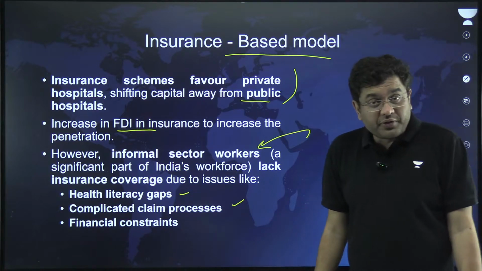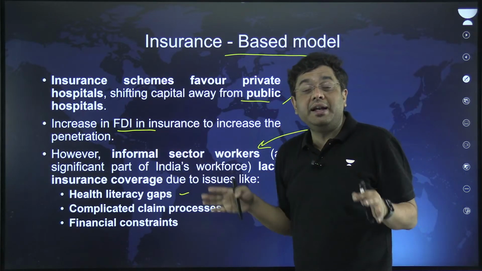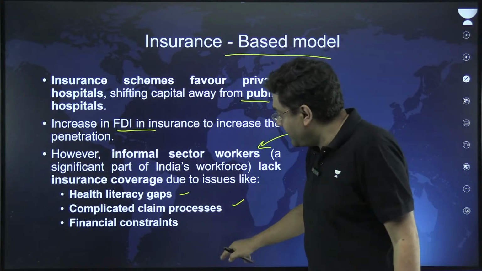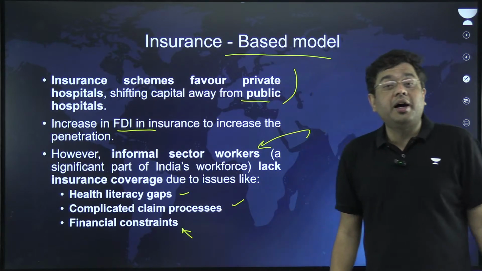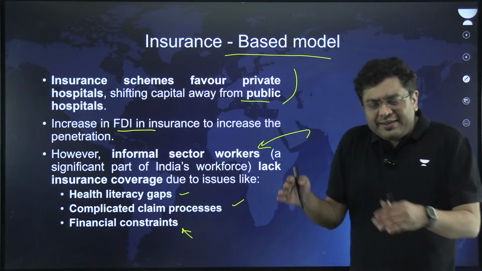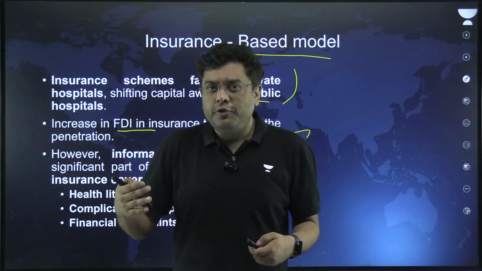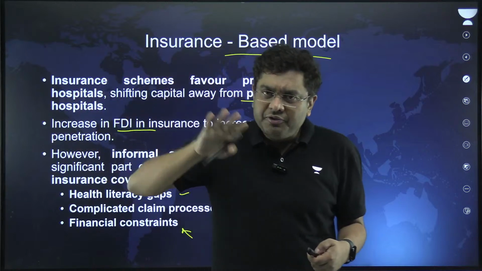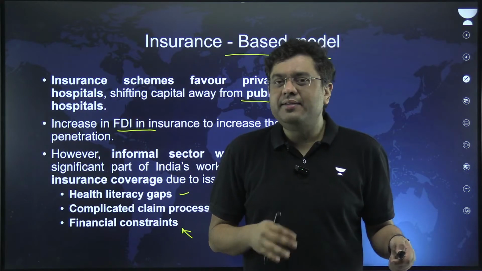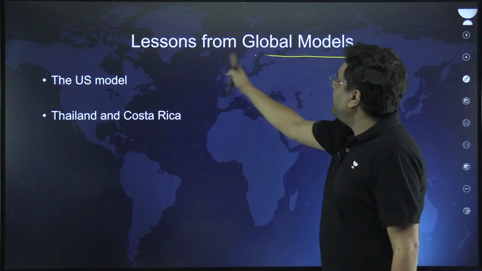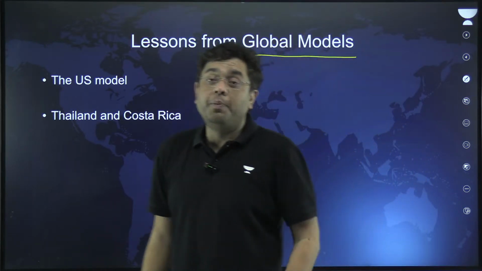Complicated claim processes are there, so many people don't even indulge themselves in this entire bureaucratic mechanism. Financial constraints are also prevalent. So this in a way creates inequality, health inequality, and worst of all, leading to a deficiency in human capital in certain areas, right? Now, what are the lessons that can be learned from the global models?